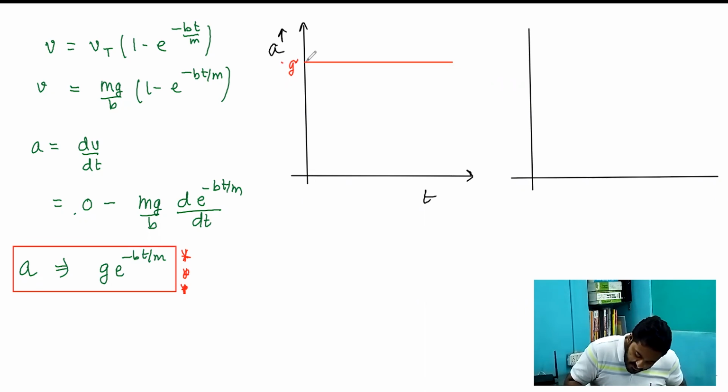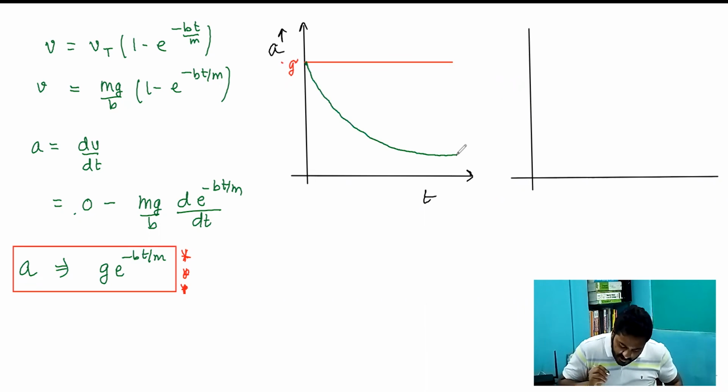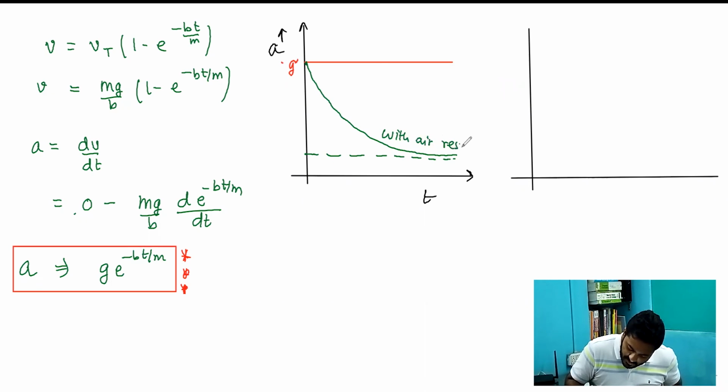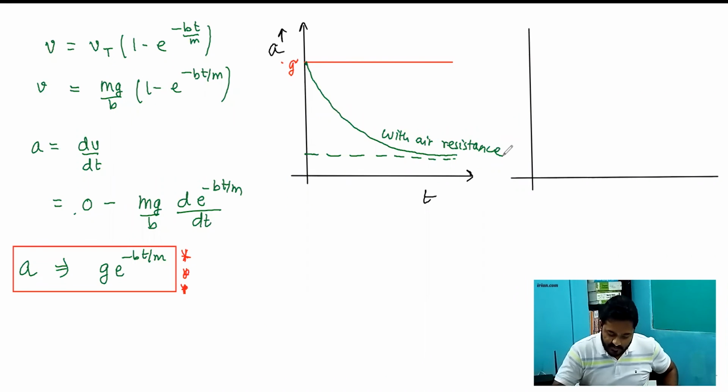तो ये क्या होगा? ये ग्राफ कुछ ऐसा होगा, इट विल एक्सपोनेंशियली डिक्रीज. ये कब तक? जब तक टर्मिनल स्पीड अटेन नहीं हो जाए, टिल द टर्मिनल स्पीड इज अटेन. तो दिस ग्रीन ग्राफ इज विद एयर रेजिस्टेंस. So this one is with air resistance. And if I talk about the velocity aspect, previously we have seen that when acceleration is constant and in the downward direction, the velocity is constantly increasing with time.